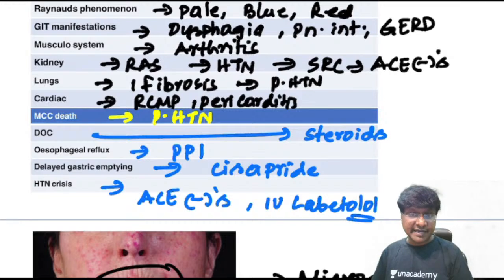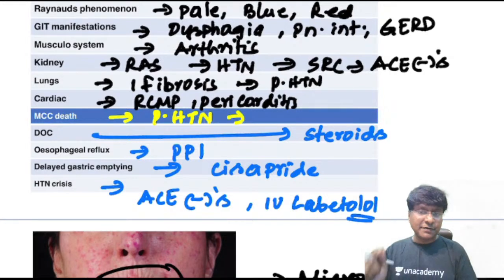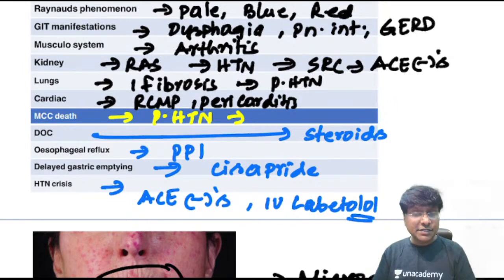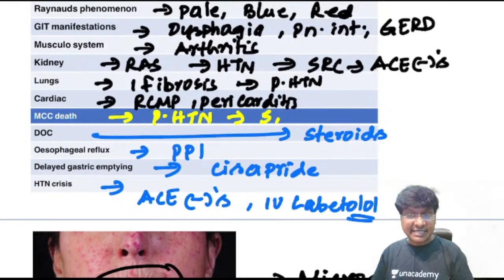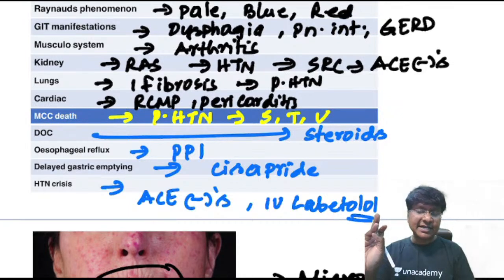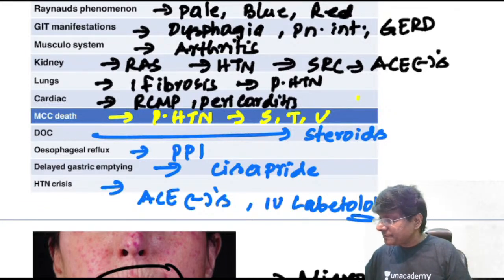Okay, then what is the cause of death? We have discussed pulmonary hypertension. So how will you treat this pulmonary hypertension? Treatment of pulmonary hypertension is that you can give the phosphodiesterase inhibitors. What are these phosphodiesterase inhibitors? That is sildenafil, then you have tadalafil, and you also have vardenafil. So sildenafil, tadalafil and vardenafil, these are the phosphodiesterase inhibitors.